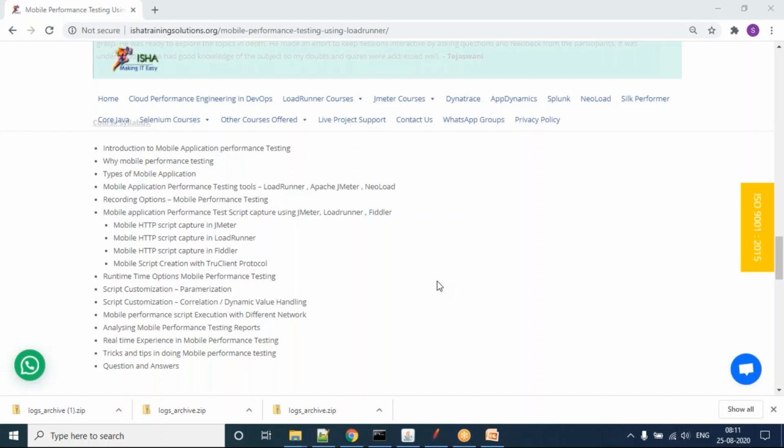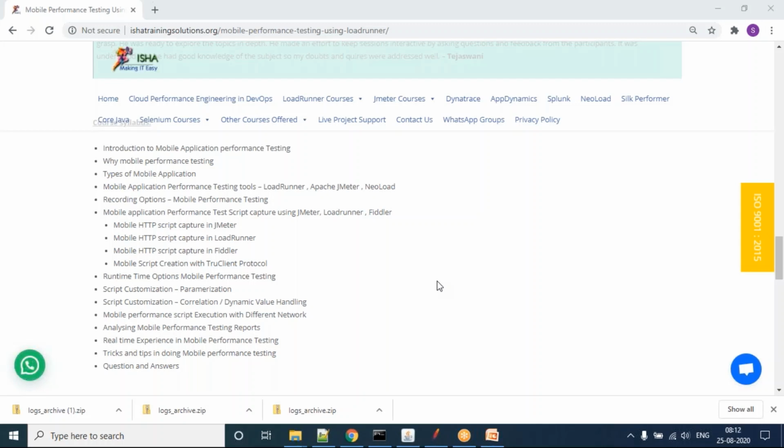It is not like we are jumping into the middle of the sea. No, we are not doing that. We are traveling through the entire thing from scratch, making your understanding better: how you are going to do the recording, the customization, parameterization and correlation, the execution, how you set up the prerequisite conditions during execution, how you run and prepare your report, and how you understand your report.